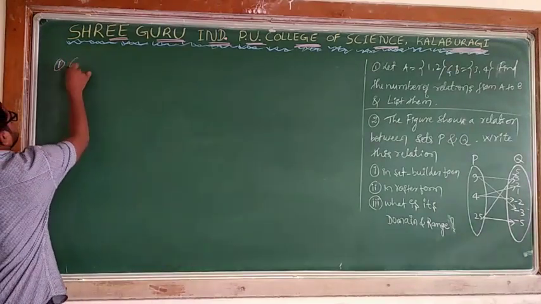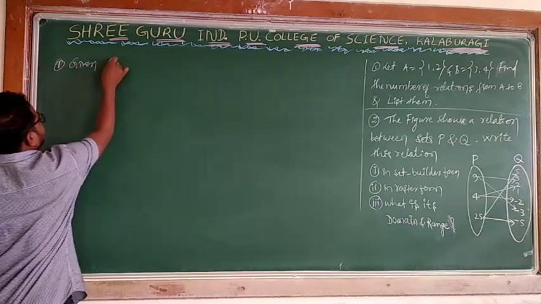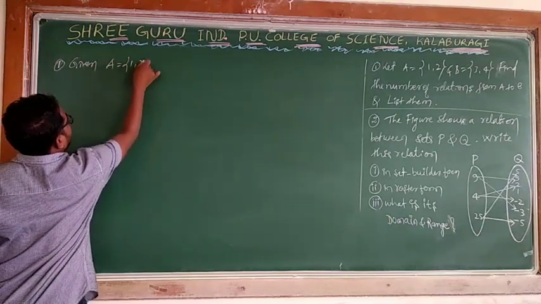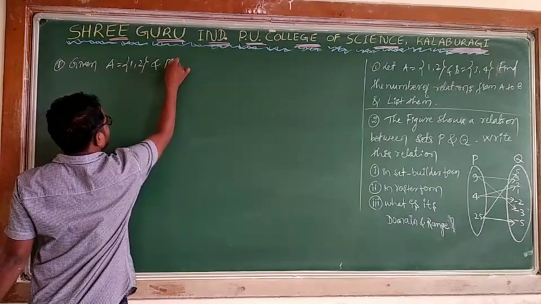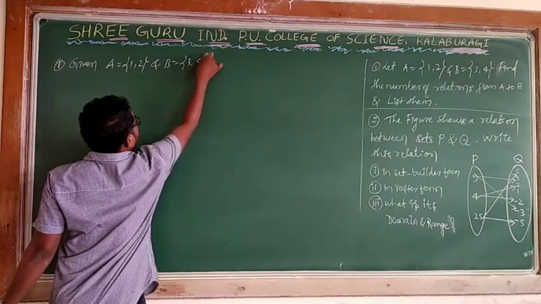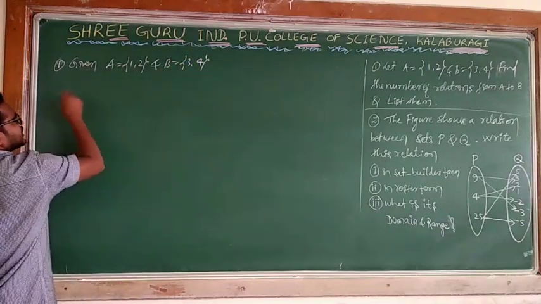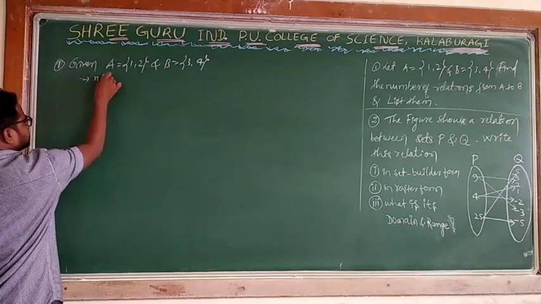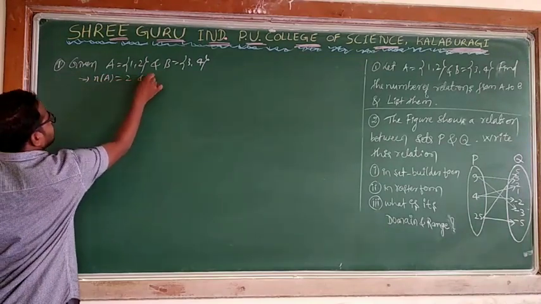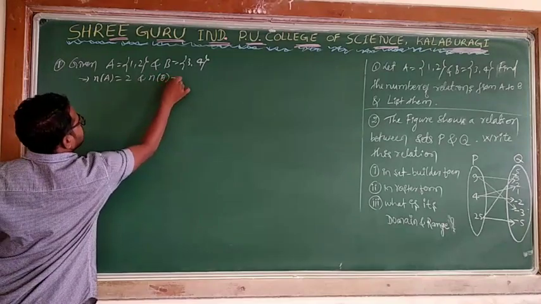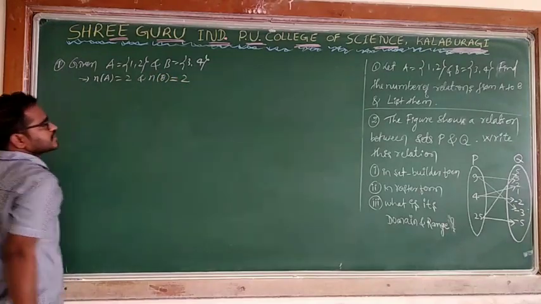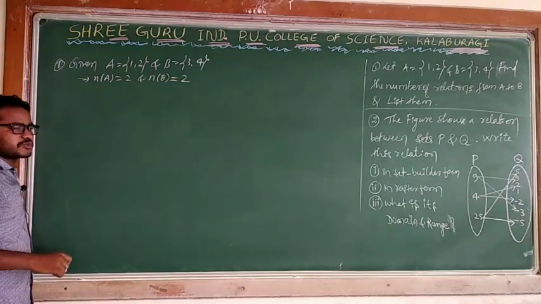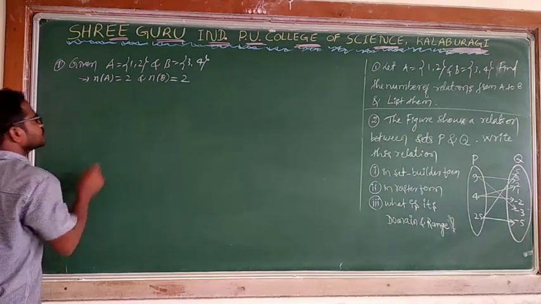Given, first one. What is A? A is equal to 1 comma 2 and B is equal to 3 comma 4. Can I say n of A here? n of A is 2 elements, n of B is 2 elements. Definitely n of A cross B, according to the formula, is 2 into 2, which is 4.